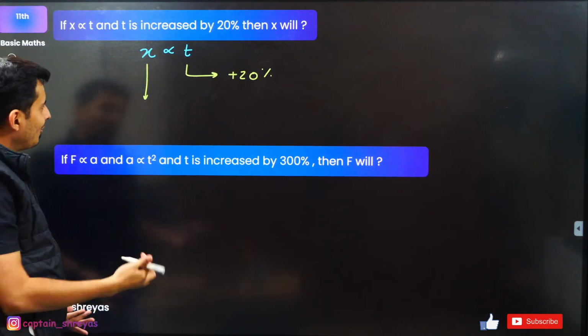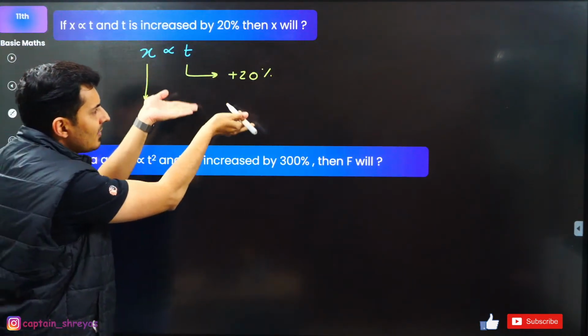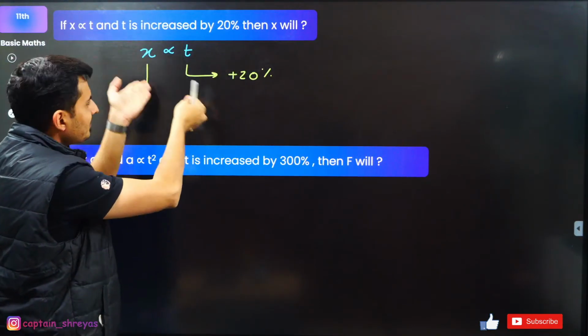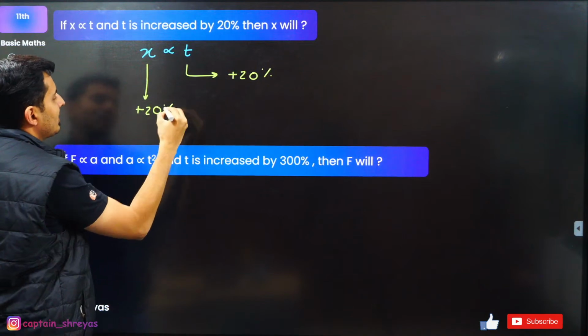Very good. Obviously, it's direct related. Doesn't matter what the constant is. If I double this, this will be double. Percentage change will be same. So this will be also 20% increase.